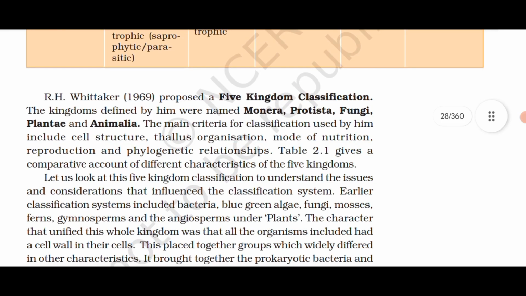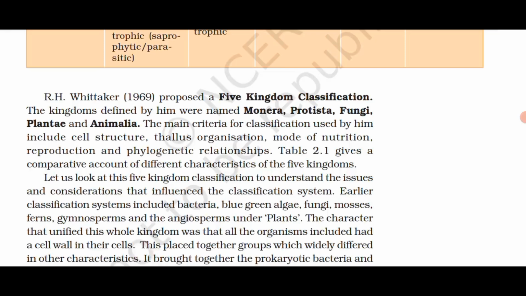R.H. Whittaker, in 1969, proposed a five-kingdom classification. The kingdoms defined by him were named Monera, Protista, Fungi, Plantae, and Animalia. The main criteria for classification used by him include cell structure, thallus organization, mode of nutrition, reproduction, and phylogenetic relationships. Table 2.1 gives a comparative account of different characteristics of the five kingdoms. Let us look at this five-kingdom classification to understand the issues and considerations that influenced the classification systems.